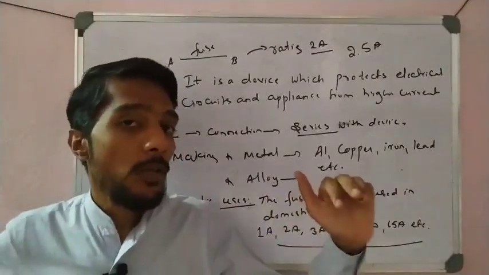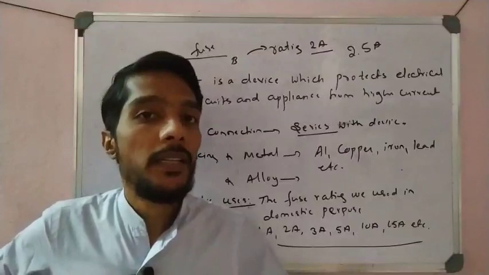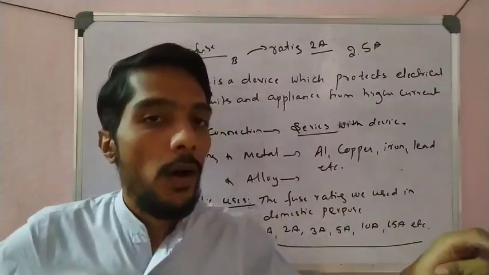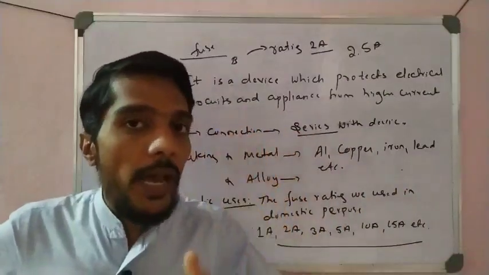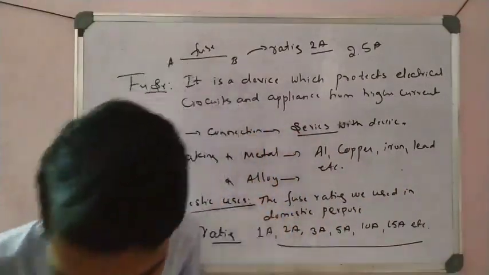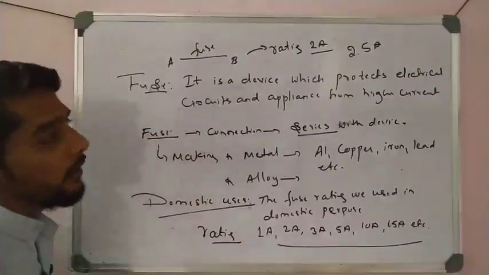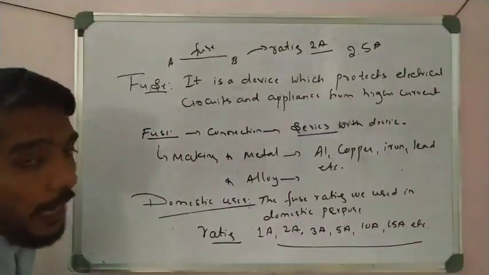Above the rating, the fuse melts and breaks the electrical circuit. That is very important, students, you have to remember. So this is all about the fuse, an application of the heating effect of electric current.